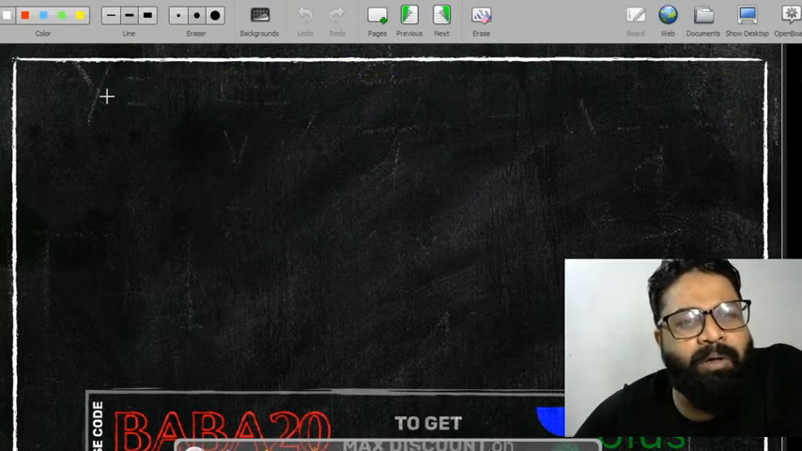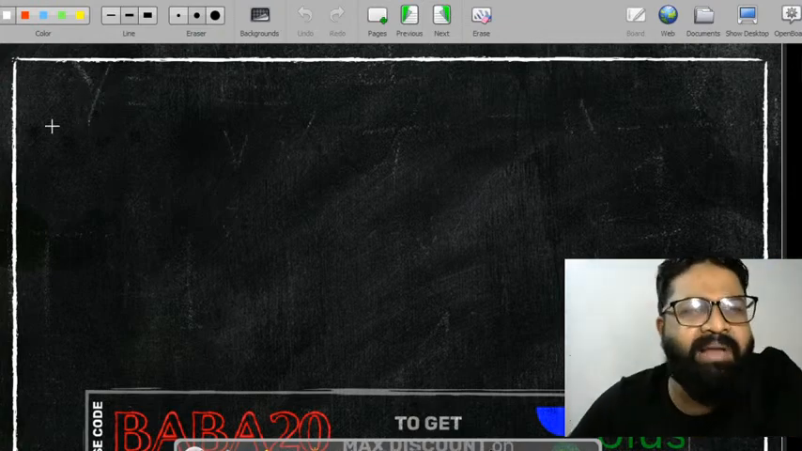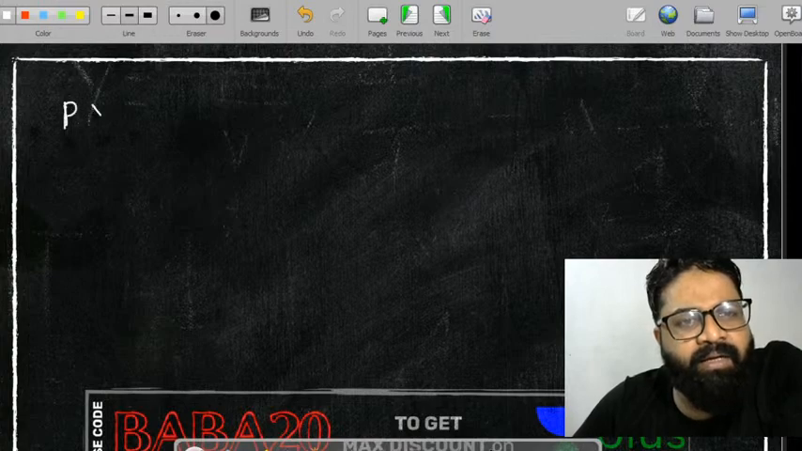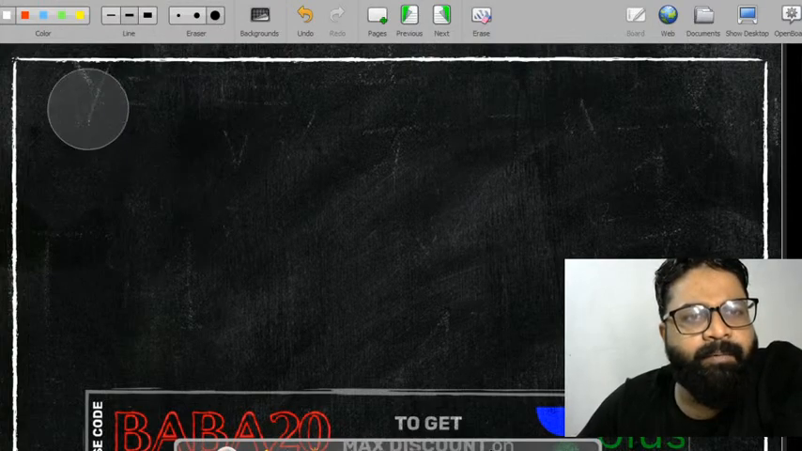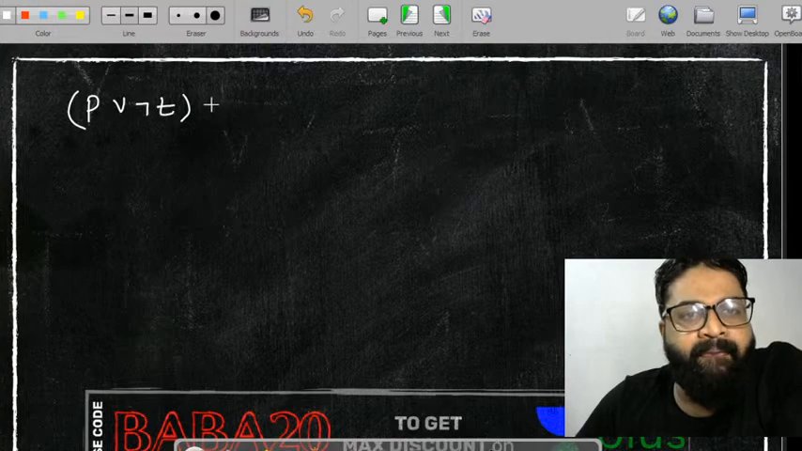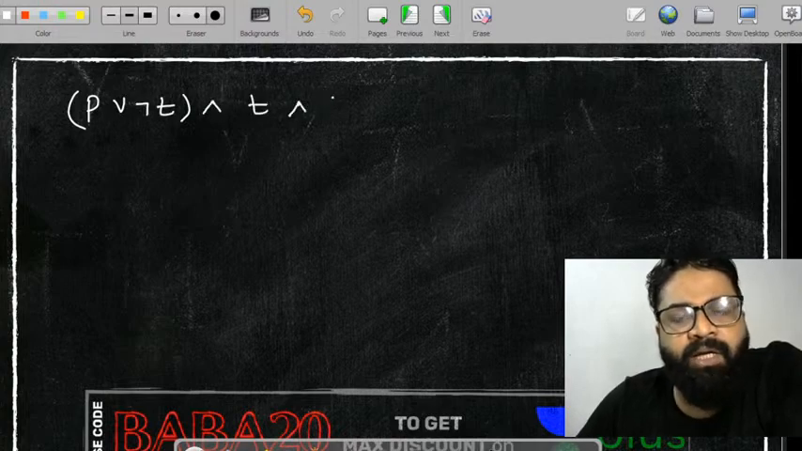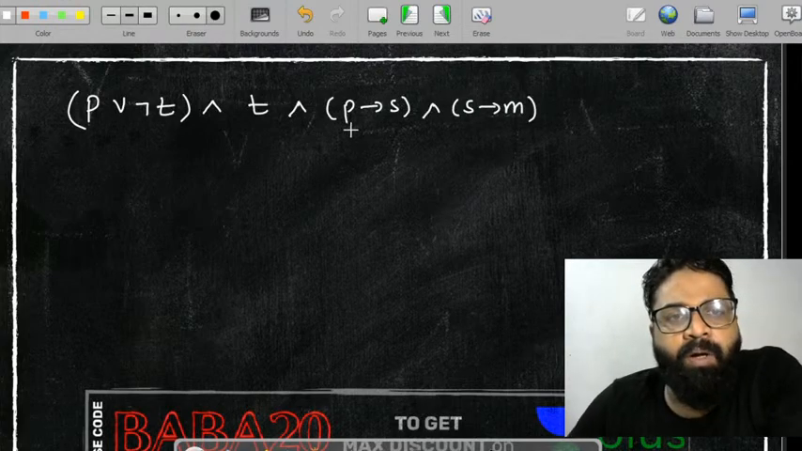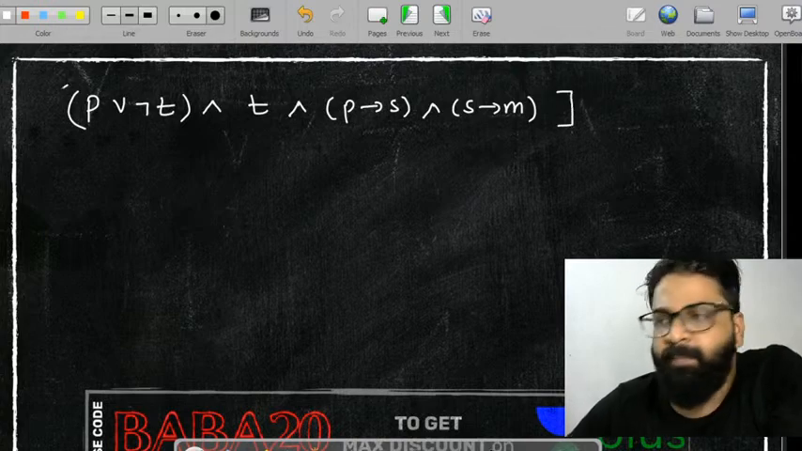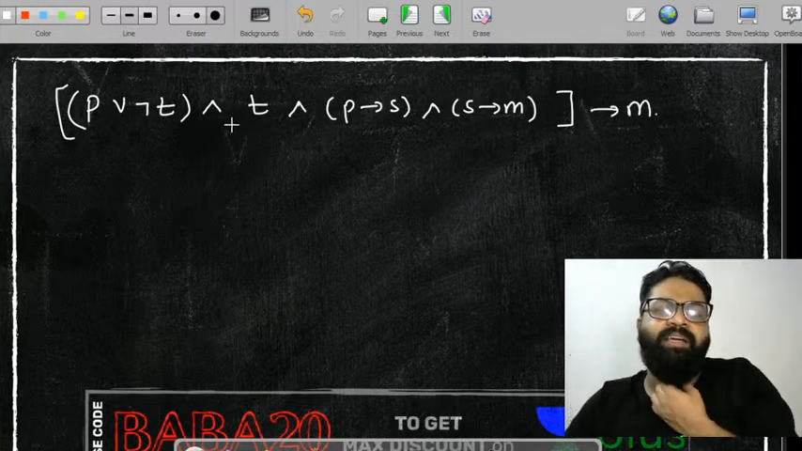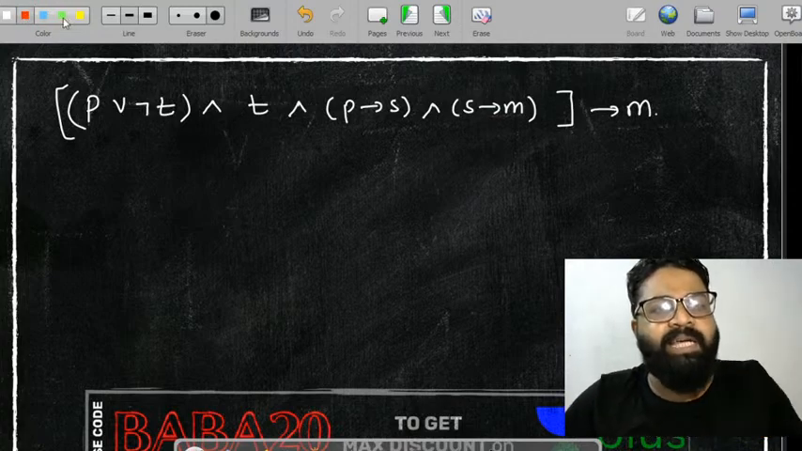I can take another example also. If you want me to take a large number of variables, I can take that. Suppose I take this as P. Let's consider P or negation of T, and T, and P implies S, and S implies M. And let's consider the whole thing implies M. If you want me to take 3 variables, 4 variables, I can also take those. Let's take this particular case.